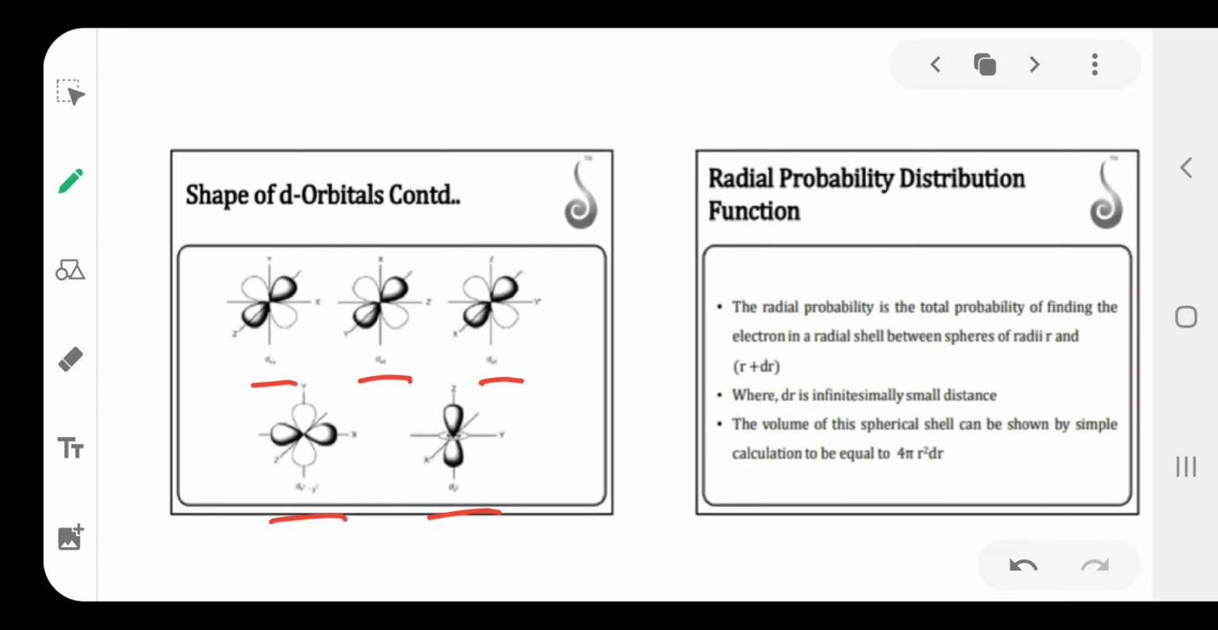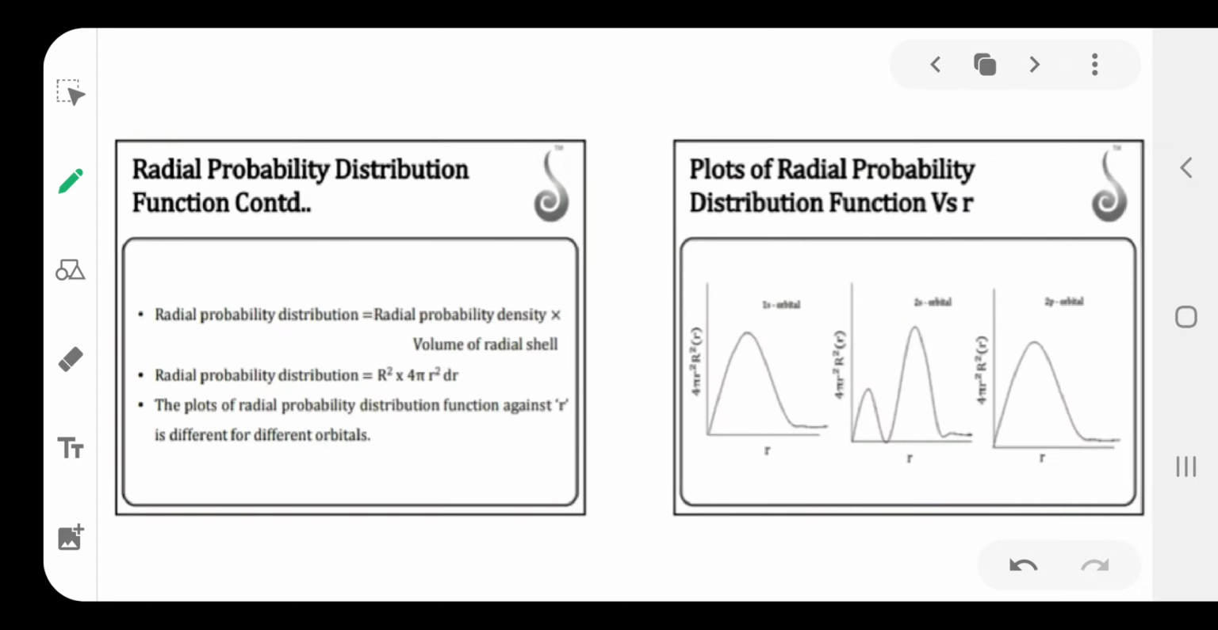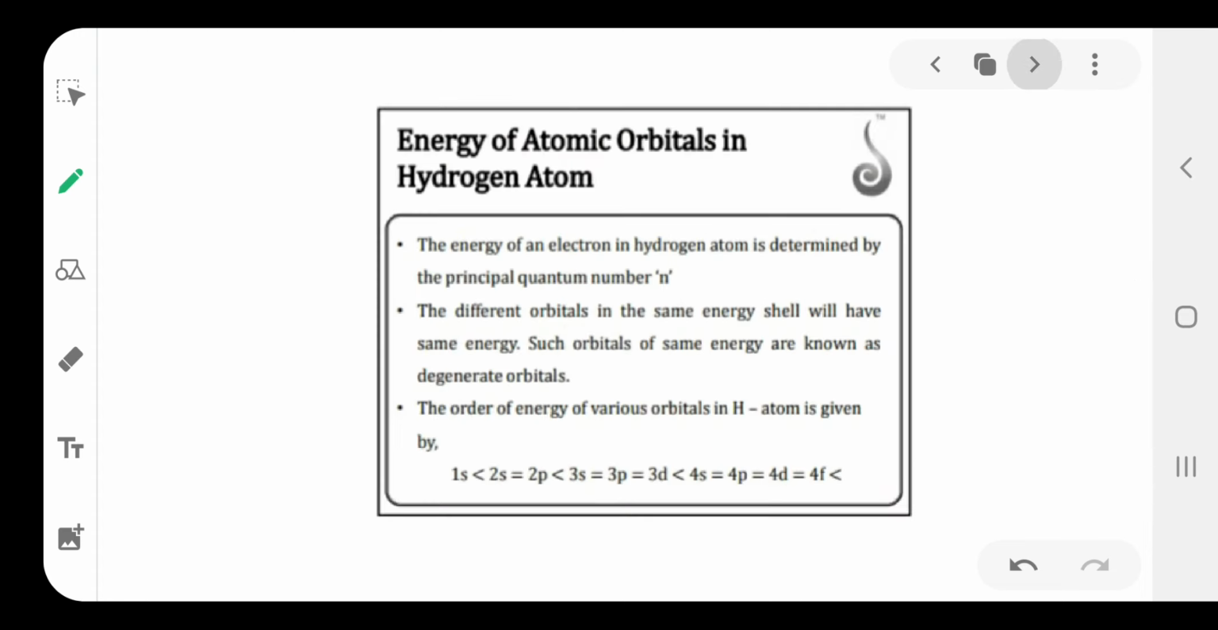The next one is the probability distribution curve. So this is the probability distribution curve. Here radial probability distribution is taken on the y-axis, radius is taken on the x-axis. We obtained for the 1s orbital this type of curve, 2s orbital this type of curve, 2p orbital this type of curve. This is the node. Here the probability of finding an electron is 0. That is the probability distribution curve.